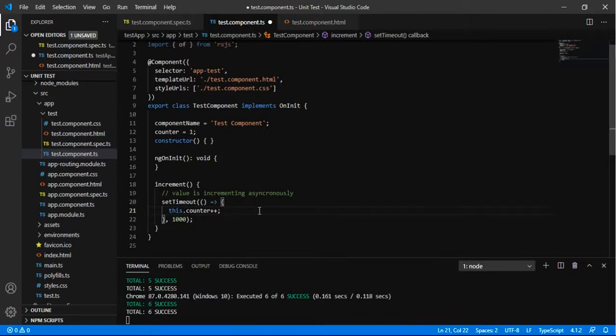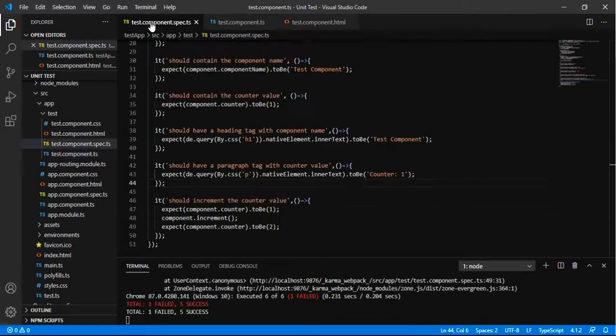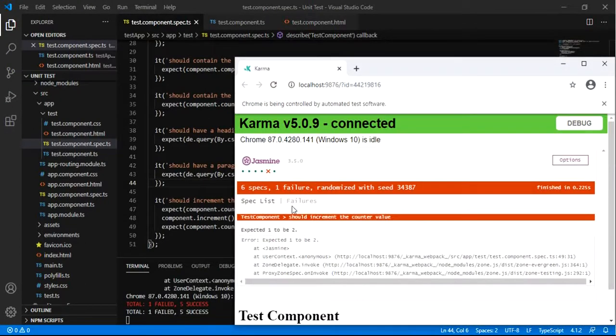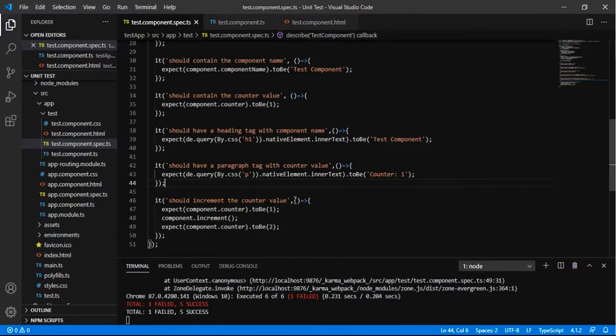So now let us see whether our spec passes or fails. Now it is failing because it is expecting 1 to be 2. So the value has not been incremented at that particular point when I am expecting. So for this we have